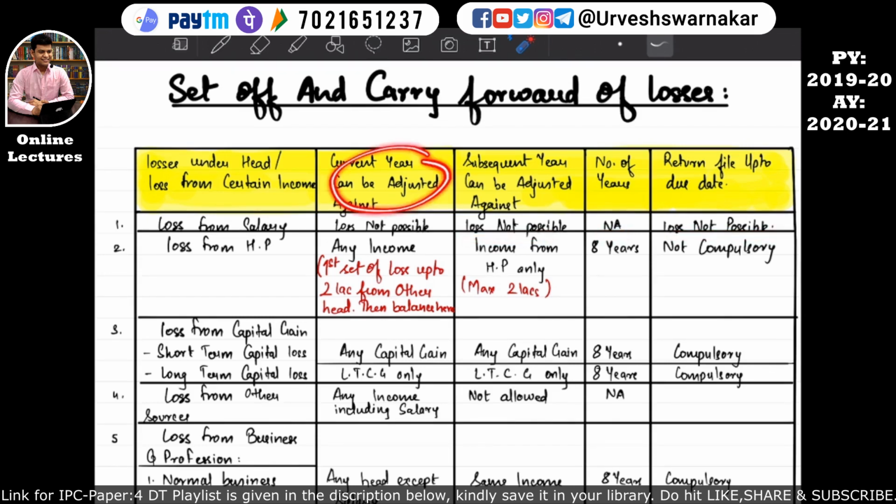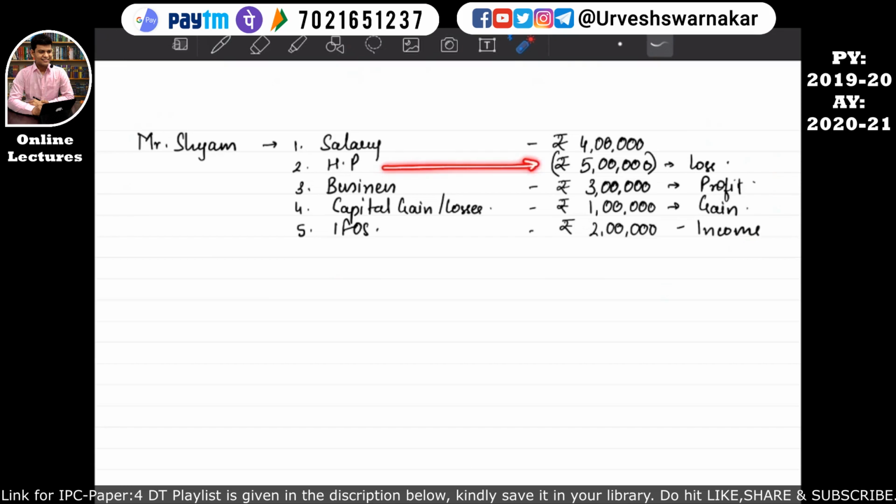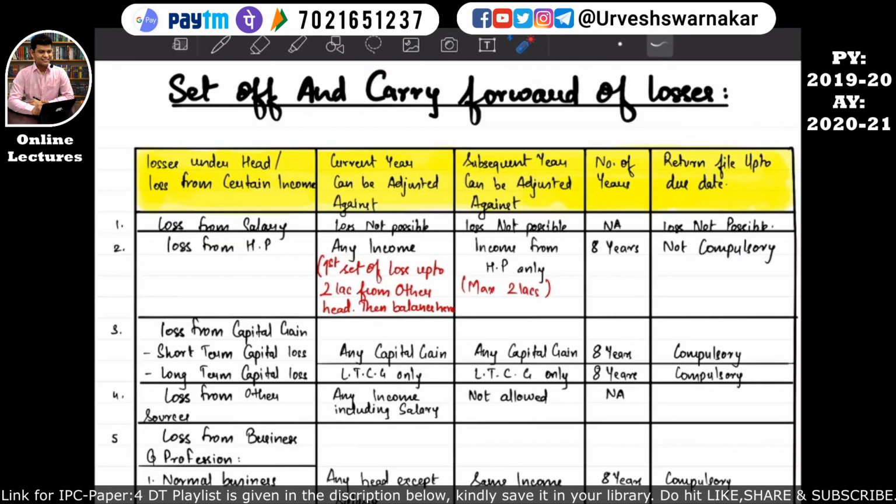So basically we didn't come to know what all this is about, but don't worry, we'll come to know here. If any assessee has incurred a loss from house property, just like our example of Mr. Sham, where from house property he has incurred a 5 lakh loss, that is an appropriate example to explain it.